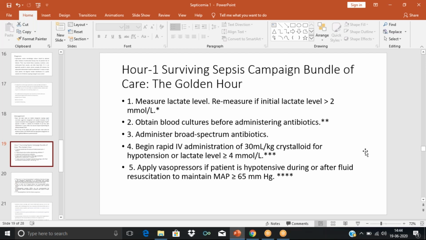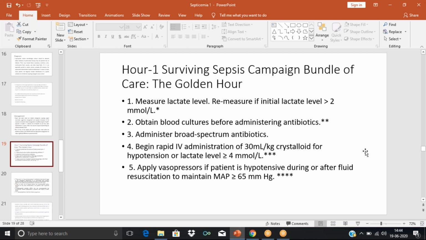So within 1 hour, these steps are taken. Here, first we measured the lactate level. Then we have taken the sample for microbiological culture. Then immediately we are giving the broad spectrum antibiotics.